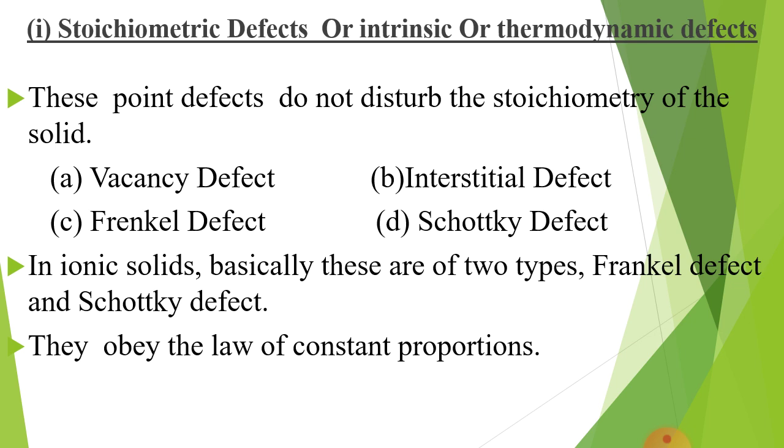One more heading, intrinsic. Here the defect takes place itself without taking anything from outside. That's why it is known as intrinsic defect. One more name is given to this defect, thermodynamic defect. Thermo means heat. Here the defect arises due to temperature. That's why this defect is also known as stoichiometric defect.